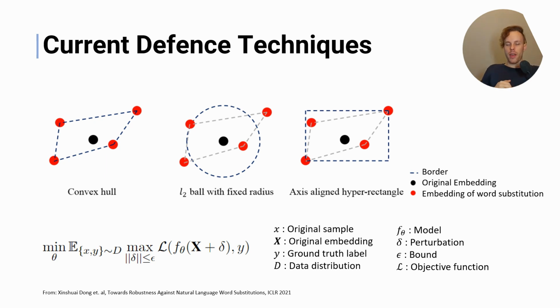There currently are multiple techniques that try to do adversarial training on text, which follow an adversarial training formulation, which means that they have a min-max operation where they introduce a delta within your input embeddings, and this perturbation is bounded by an epsilon. And this epsilon, more often than not, is set to an L2 ball with fixed radius, potentially a hyperrectangle, or even a convex hull.